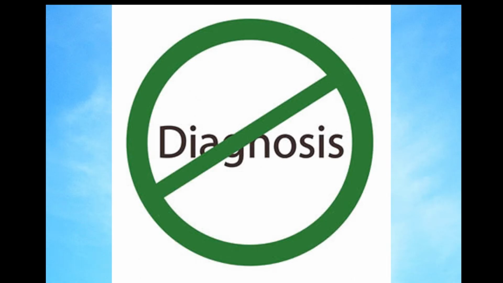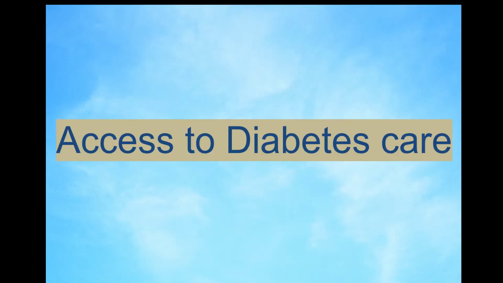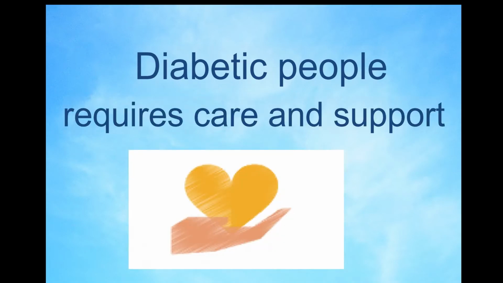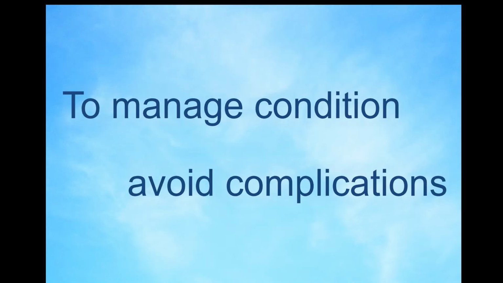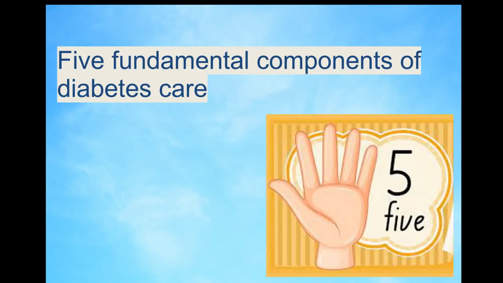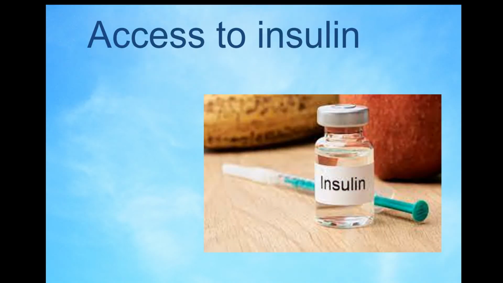undiagnosed. The theme Access to Diabetes Care emphasizes that people with diabetes require ongoing care and support to manage their condition and avoid complications. There are 5 fundamental components of diabetes care. These are access to insulin. Despite the 100 years after the discovery of insulin, millions of people with diabetes cannot access the insulin they need.